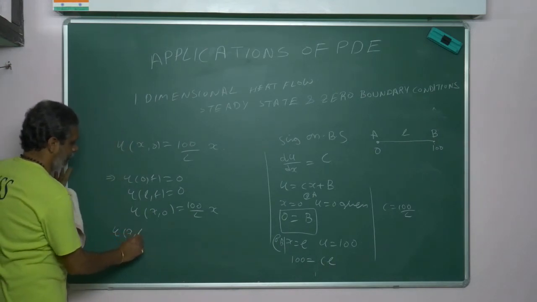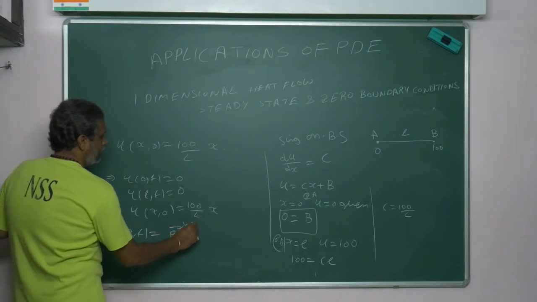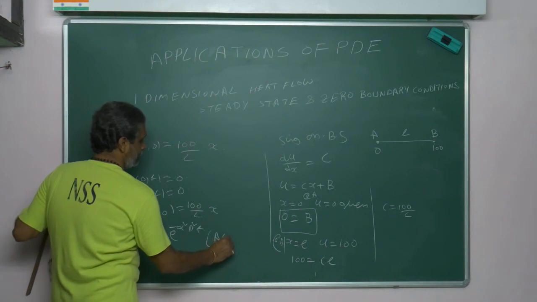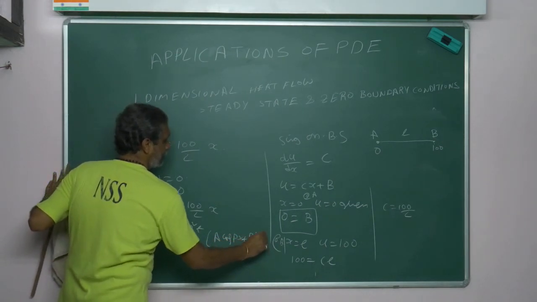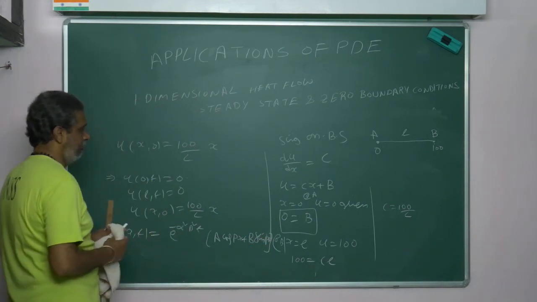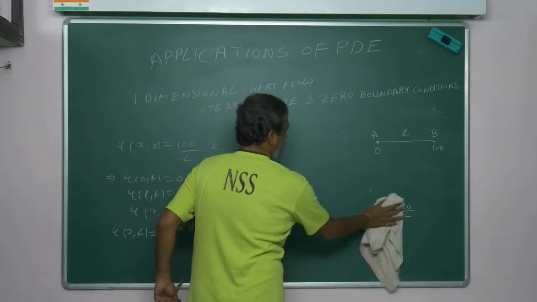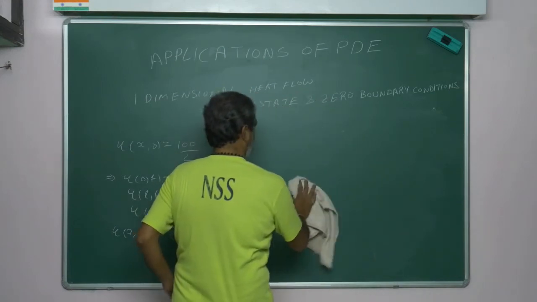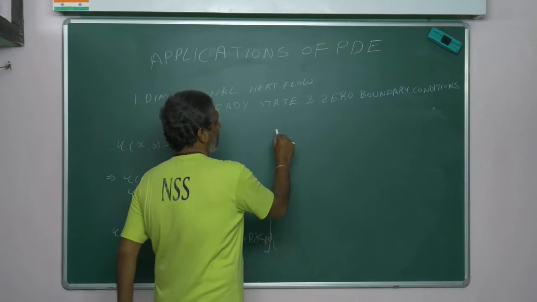U of x comma t is equal to e power minus alpha square p square t, a cos px plus b sin px. After substituting 1 and 2, finally where I will reach, I am skipping actually, I am not doing it. Just you can check the previous problem. Previous 2 problems you can do. Then what I will get, just you can check actually. This you have to do a lot of things.